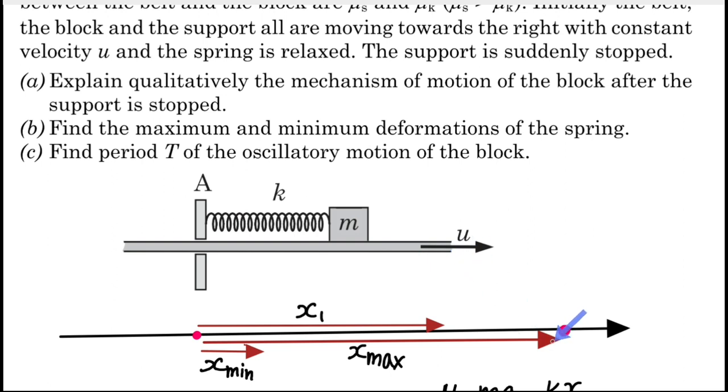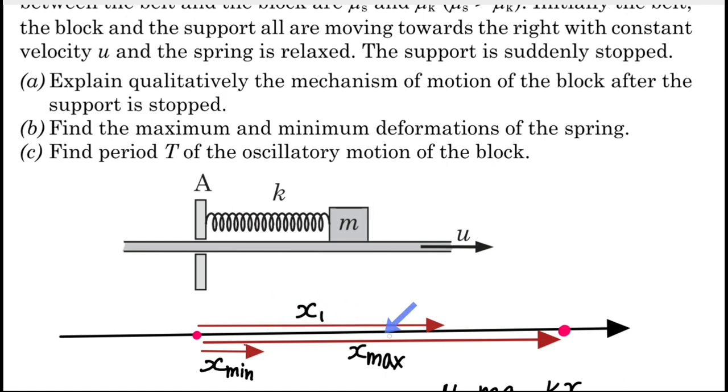And at some elongation, let's say x minimum, this block will again come to rest, and it will again change its direction of motion, and this motion we will talk about in detail.